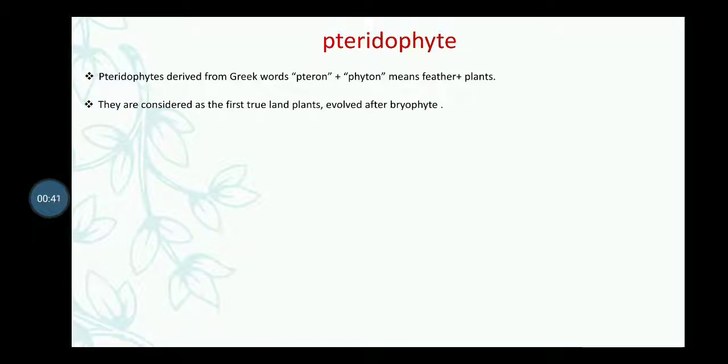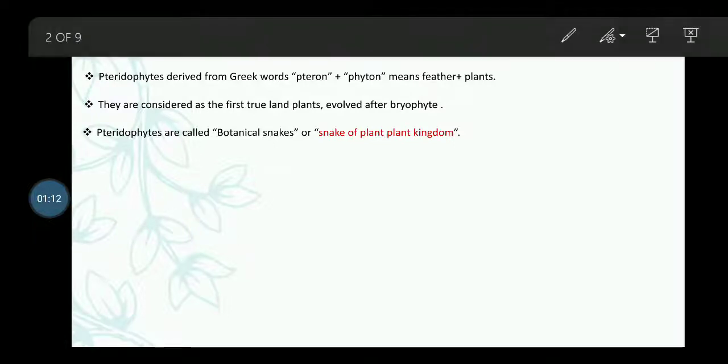They are considered as the first true land plants evolved after bryophyte, and actually they evolved from bryophyte. Pteridophytes are called botanical snakes or snakes of the plant kingdom because their morphologies look like a snake. Actually, most of the species of pteridophyte are creepers or look like a snake.